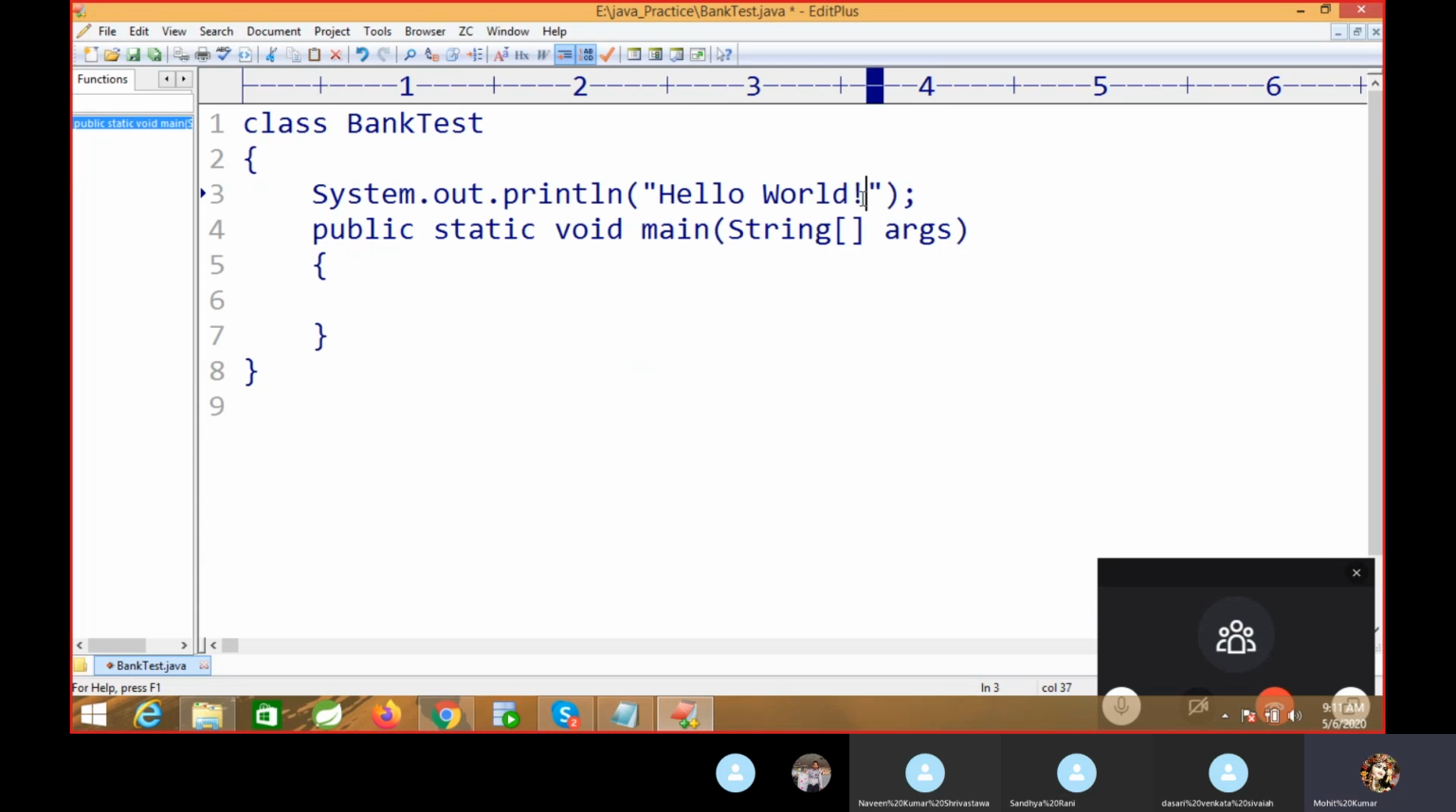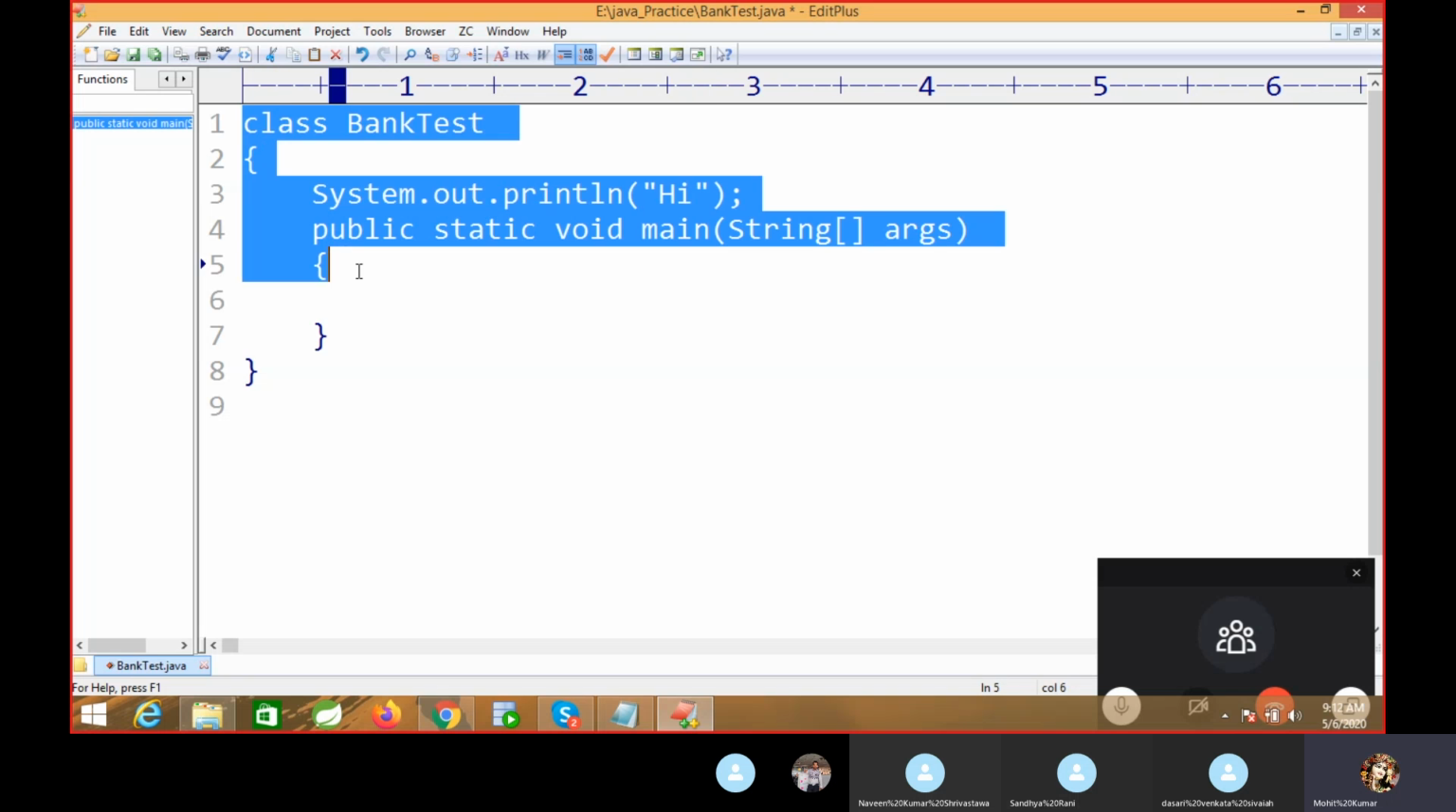What is the output of this code? If I compile, what output will we get? There will not be any output because Java will first go to the main. After that, it will execute what we wrote in System.out.println. We will get a compile time error or a runtime error.